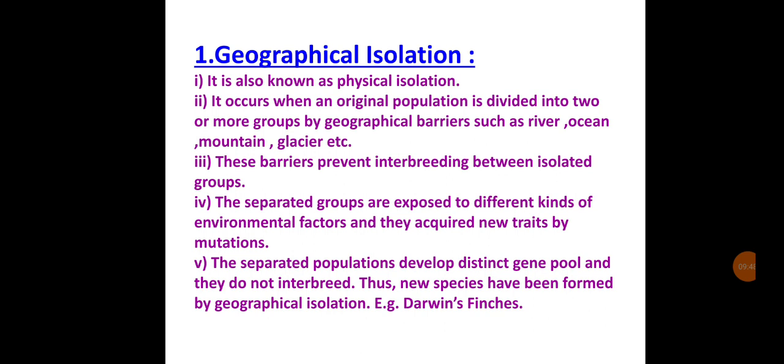Geographical isolation is also known as physical isolation. It occurs when an original population is divided into two or more groups by a geographical barrier, that is a river, ocean, mountain, glacier. These barriers prevent interbreeding between isolated groups. The separated groups are exposed to different kinds of environmental factors and they acquire new traits by mutation. The separated populations develop distinct gene pools and they do not interbreed. Thus, new species have been formed by geographical isolation, for example Darwin's finches.